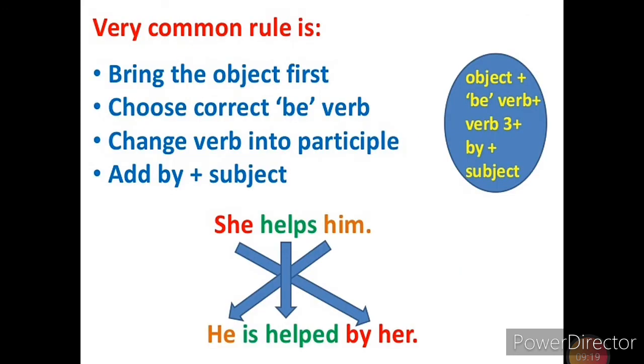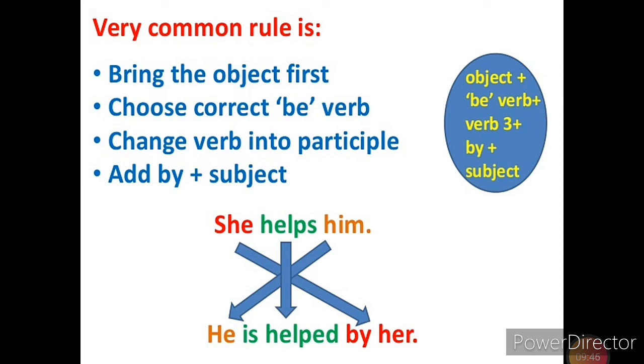We have a very common rule to change from active to passive. It is a general rule. We have to bring the object first, then choose the correct be form of the verb, that is, the exact form of the helping verb according to the tense.